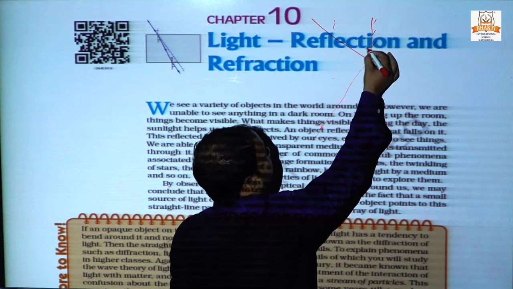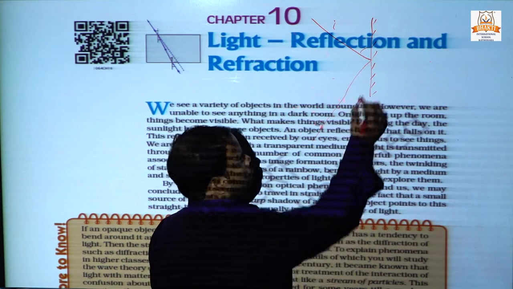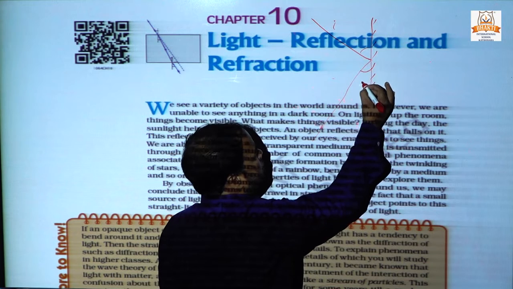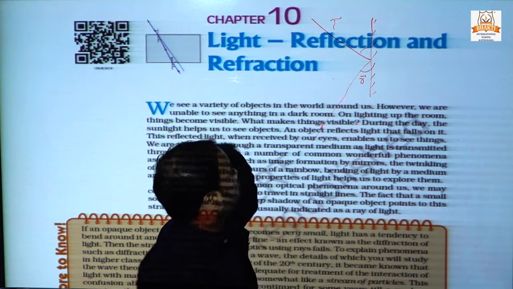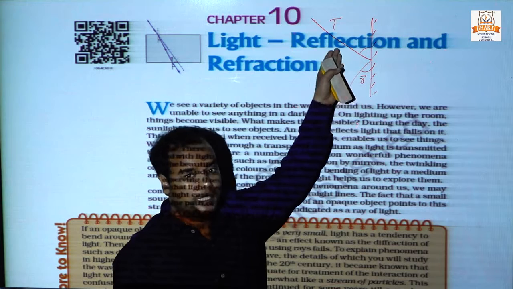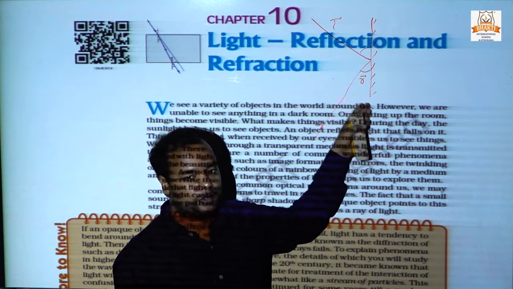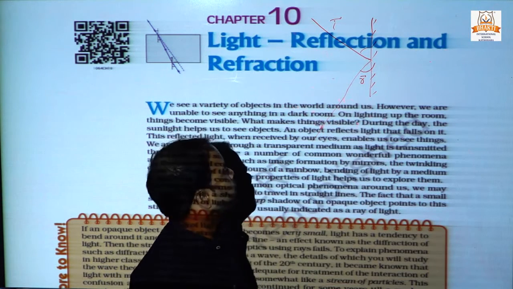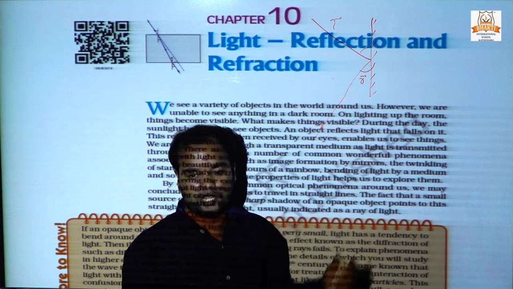That means the angle of incidence is always equal to the angle of reflection. That is, the angle of the incident ray is always equal to the angle of the reflected ray. This shows the reflection phenomenon.